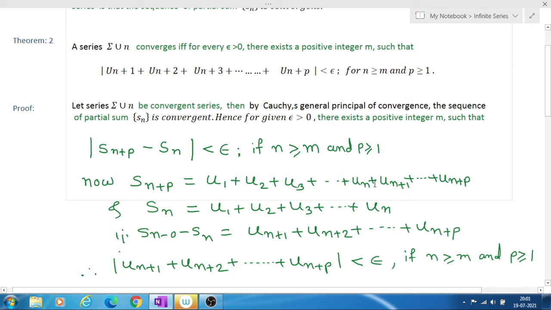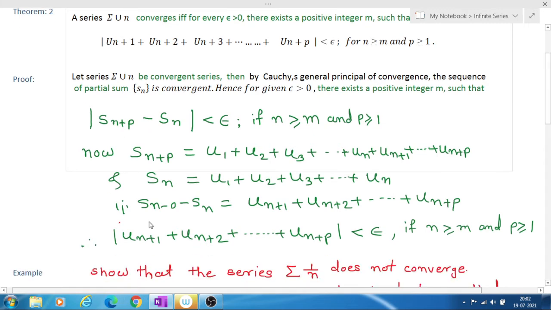These terms are in between u1 and un plus p. Sn is equal to the sum of n terms, and here we want Sn plus p minus Sn.